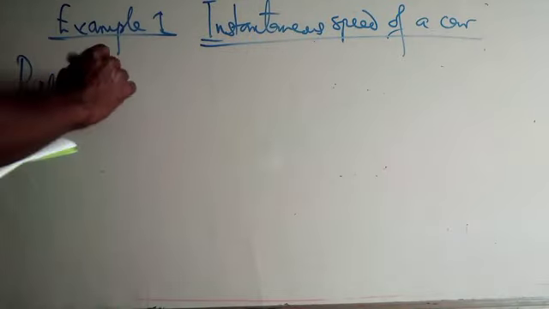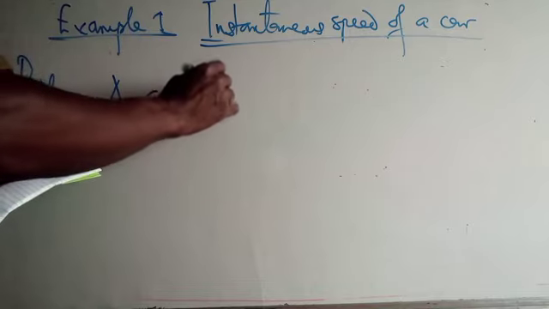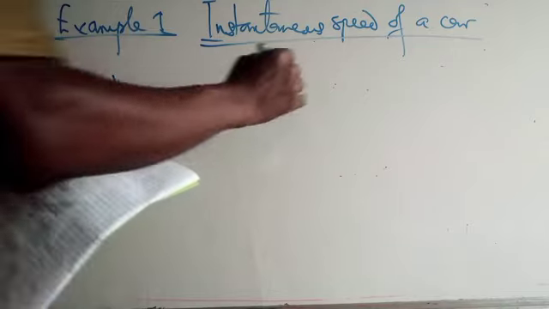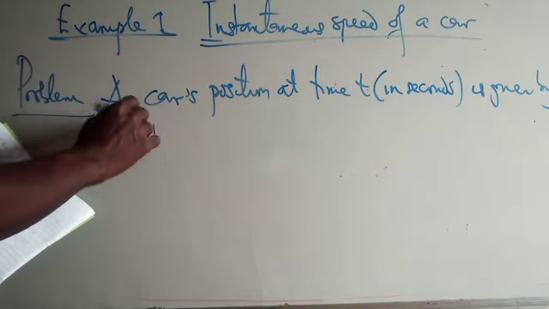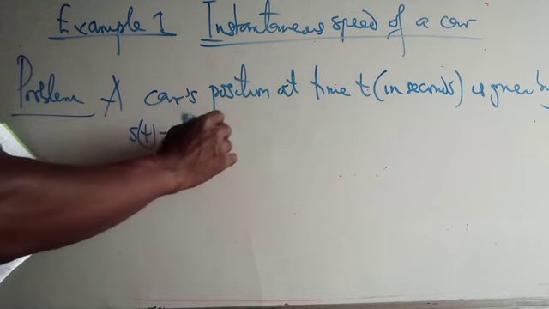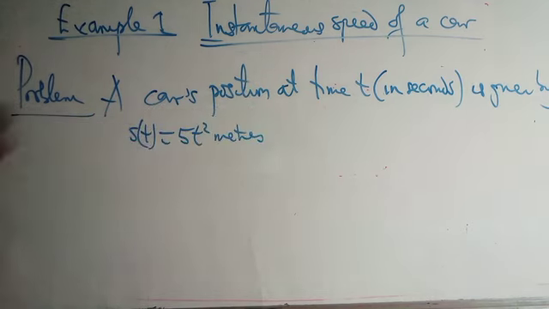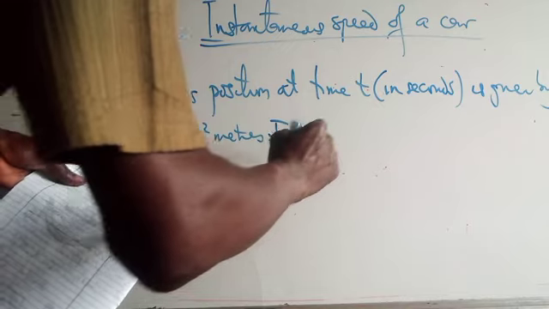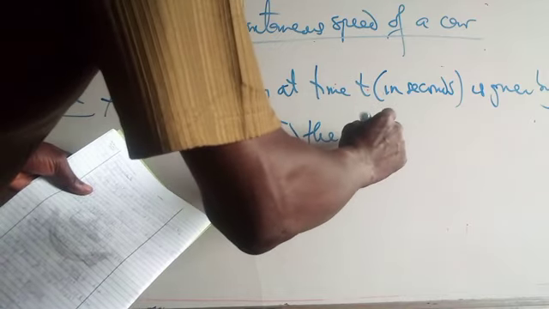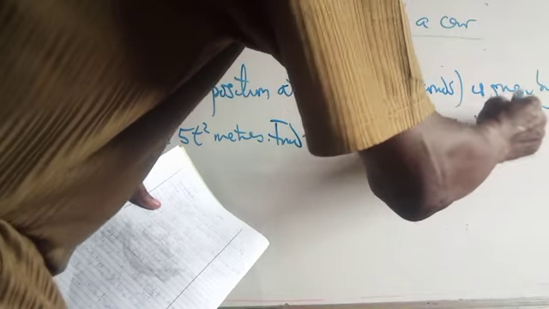So let's look at a car's position. A car's position, this is in physics, at time t, that is in seconds, is given by, let's look at the equation of the car. S of t is equal to 5t squared meters. So suppose we are given this equation, we are now asked to find the instantaneous speed at t equals 3.